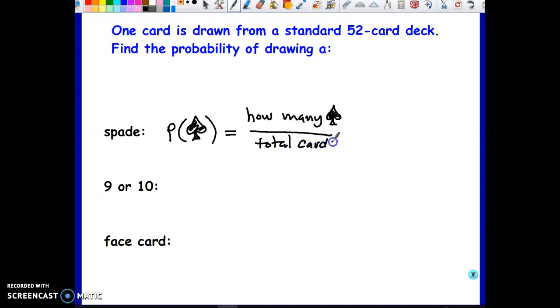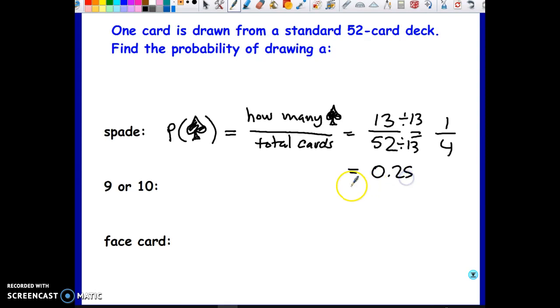And I divide. Well, there are 13 spades and 52 total cards. That is 1 out of 4. If you choose to do it as a fraction, I expect you to simplify that fraction, or just divide and make it a percentage or a decimal. So it's 1/4 or 25%.